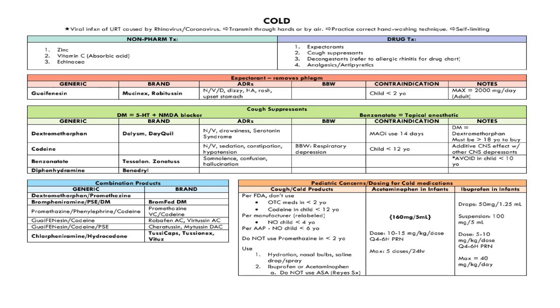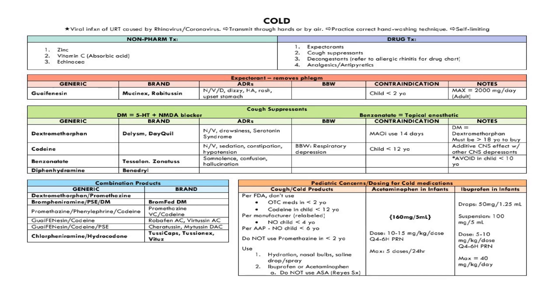Cough suppressants include DM, which is a 5-HT plus NMDA blocker, and benzonatate, which is a topical anesthetic. Generics: dextromethorphan, codeine, benzonatate, diphenhydramine. Dextromethorphan is available as Delsym, Dayquil. Side effects: nausea, vomiting, drowsiness, serotonin syndrome. Mechanism of action: do not use within 14 days of MAOIs. DM, dextromethorphan, includes the term DM; the user must be older than 18 years to buy this medicine.